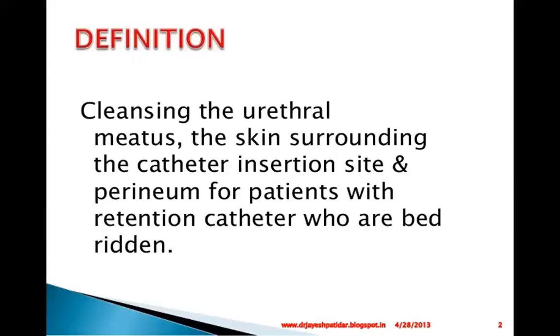Then, the definition: cleansing the urethral meatus. Firstly, we have to clean the urethral meatus and the skin surrounding the catheter insertion site. मतलब we have to clean the insertion site of that particular skin. Means the catheter जहाँ से insert हुआ है, वो पूरे surrounding skin को we have to clean, and the perineum for patients with a retention catheter who are bedridden.